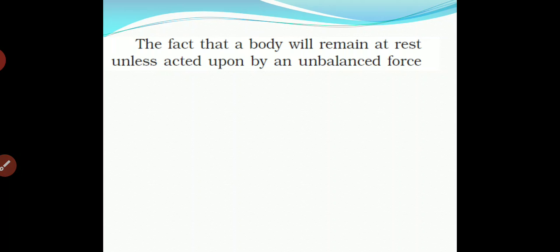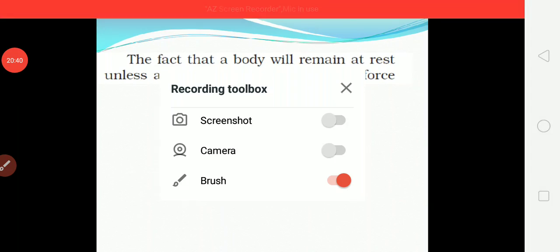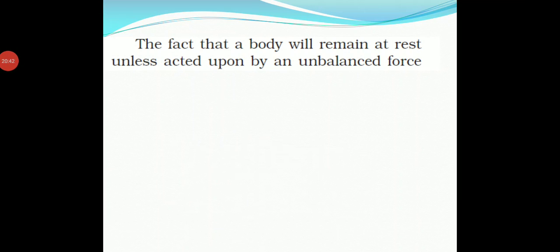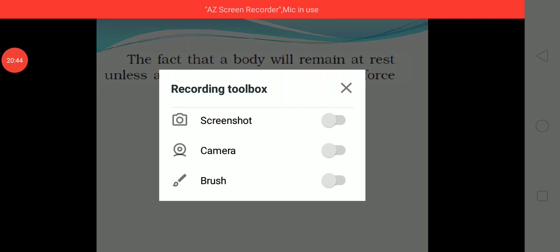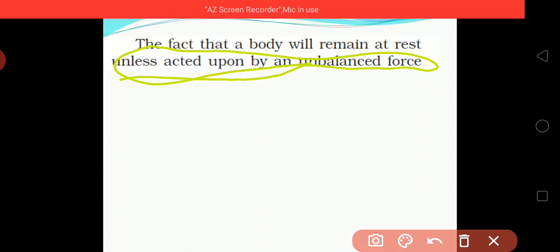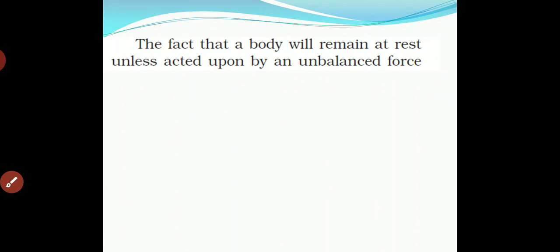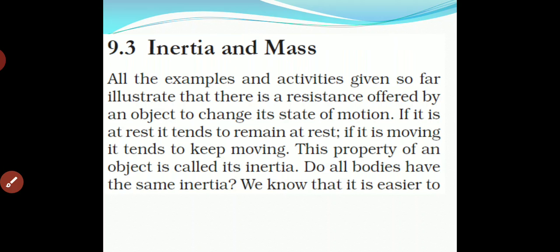A body will remain at rest unless acted upon by an unbalanced force. It will be in a rest position up to the point we apply an unbalanced force.